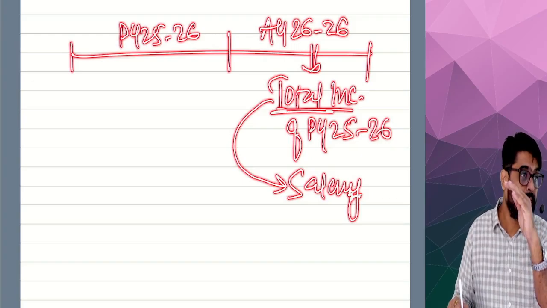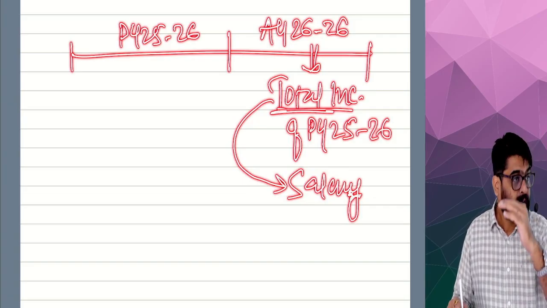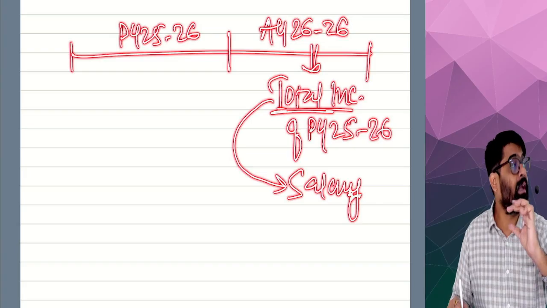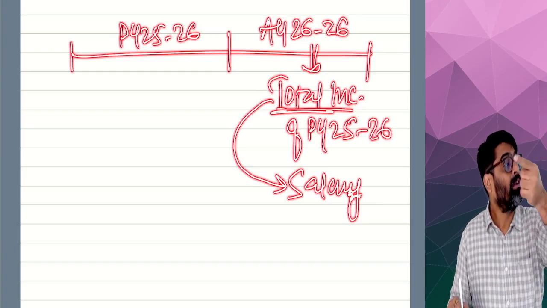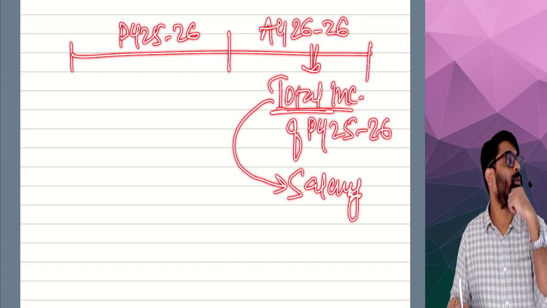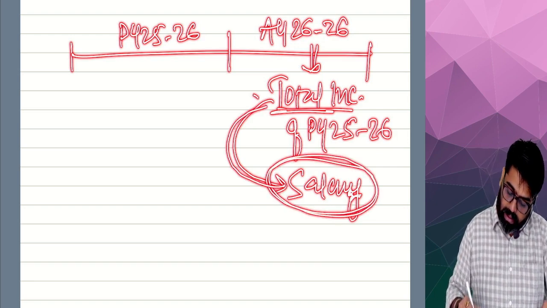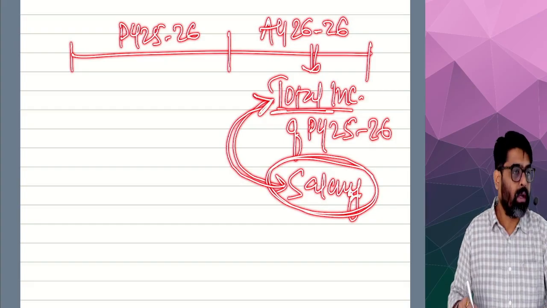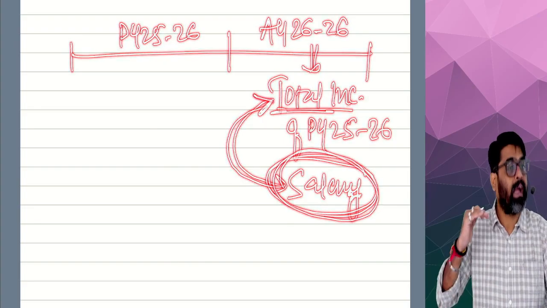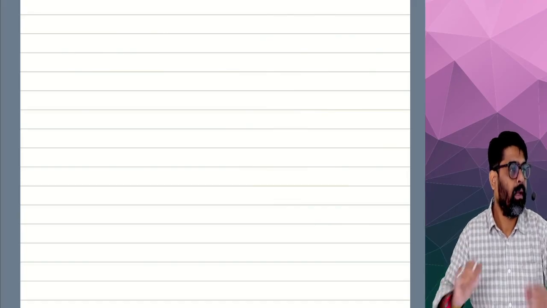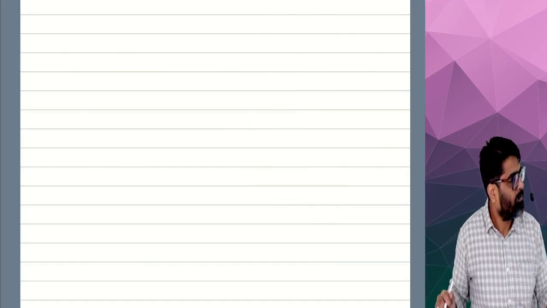The income which will be taxable under the head salary, the taxable income of salary head, which is to be taken to calculate your total income. So this salary head income which you are supposed to take in the computation of your total income, how will you calculate that salary head income? That you are going to learn now. In this salary head, what will come?